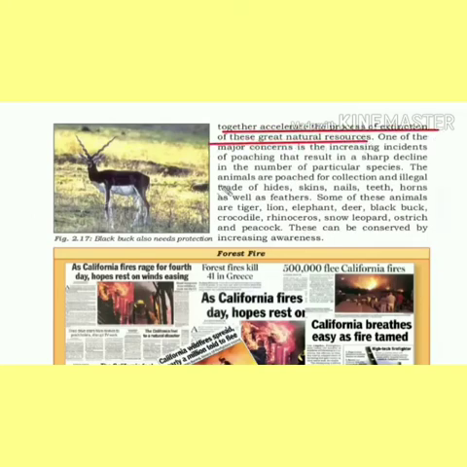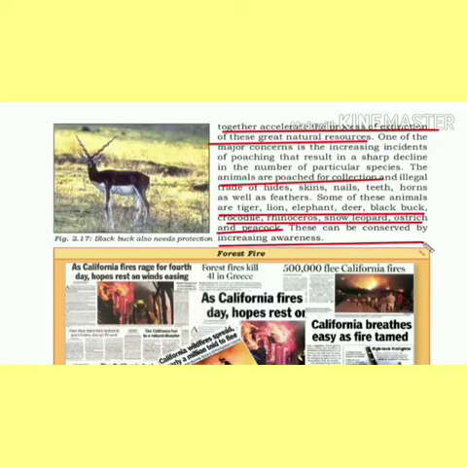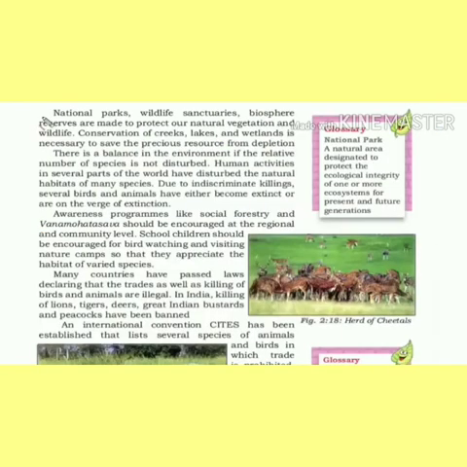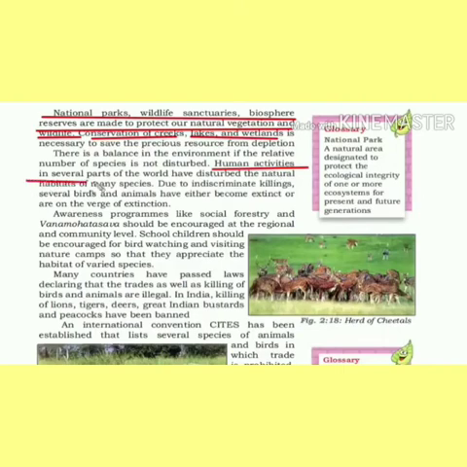And then hunting is another activity that is affecting animals like the tiger, lion, elephant, deer, blackbuck, crocodile, rhinoceros, snow leopard, ostrich, and peacock. But the only way to conserve them is by increasing awareness. Then natural parks, wildlife sanctuaries, and biosphere reserves are all made to protect our natural vegetation and wildlife. And to protect water, we have conservation of creeks, lakes, and wetlands. Human activities in several parts of the world have disturbed the natural habitats of many species. So most of the problems around us are caused by us only.